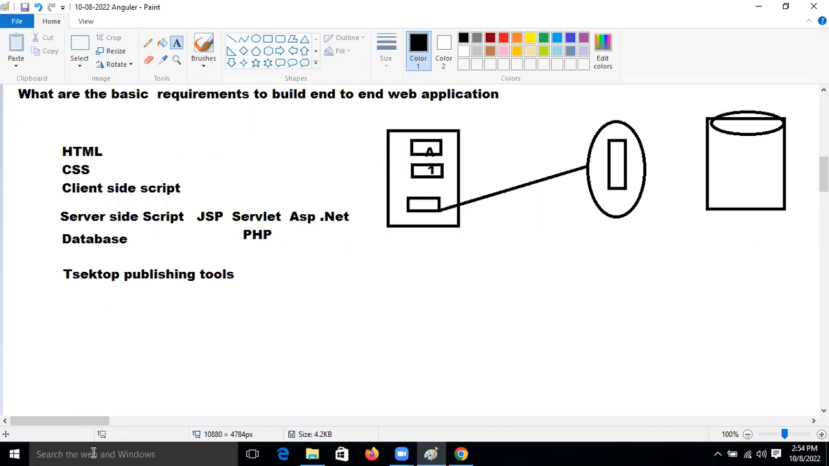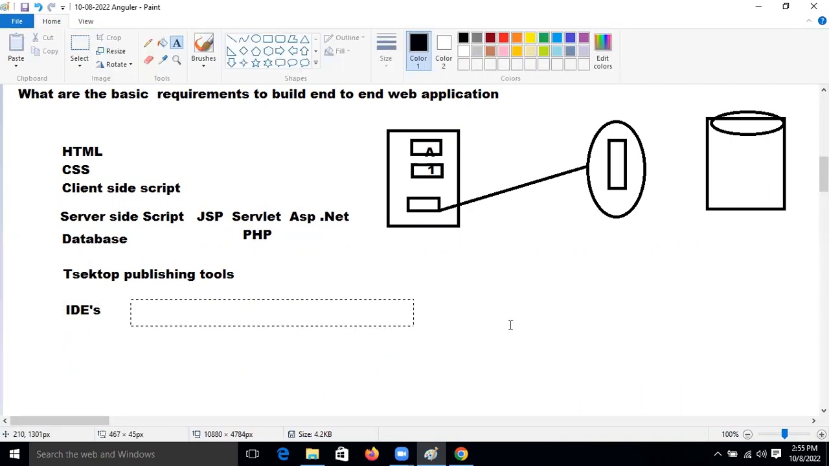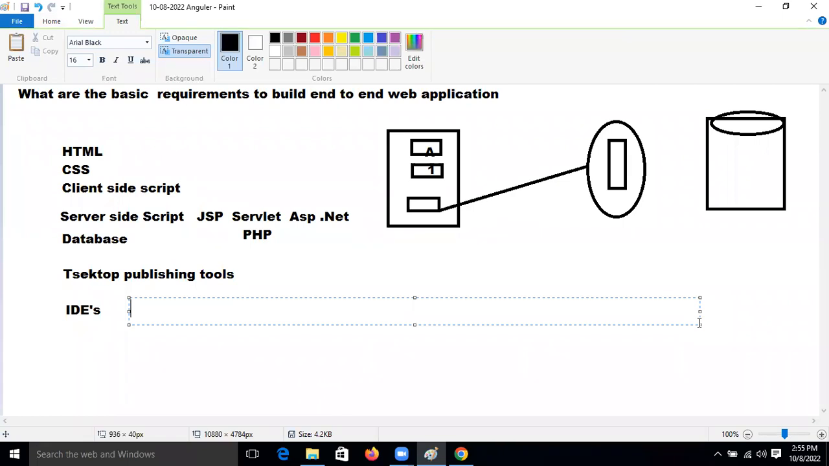Yes, Ravi. Now, after that, what we need to know is some IDs to develop our application. Which kind of ID do we need to know now, guys? Like Visual Studio Code, or if you are a Java developer, then Eclipse IDE, like that. So many tools we need, so many IDEs we need.